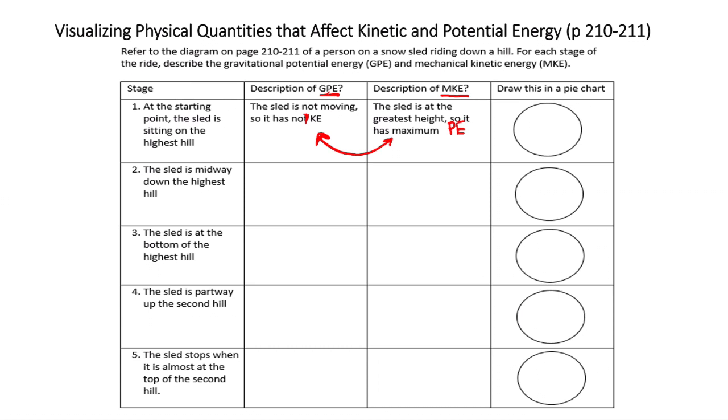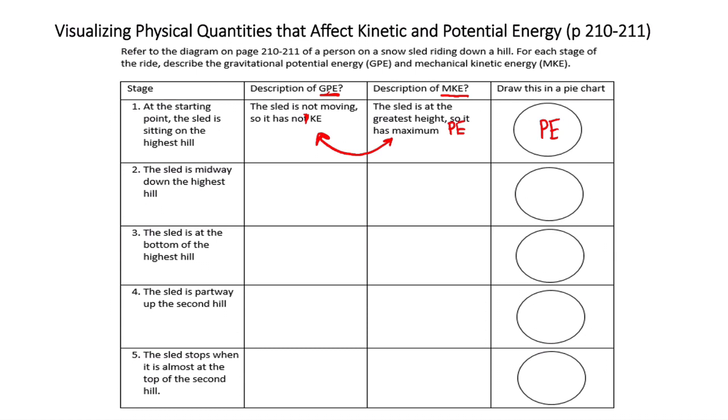If we're looking at the gravitational potential energy at the start point, so I'm just reading point 1, the sled is sitting on the highest hill. So at that point, the sled is at the greatest height, so it will have maximum potential energy. So basically it has 100% potential energy. The kinetic energy at this point is because the sled is not moving, so it has no kinetic energy. So again, 100% potential energy, no kinetic.